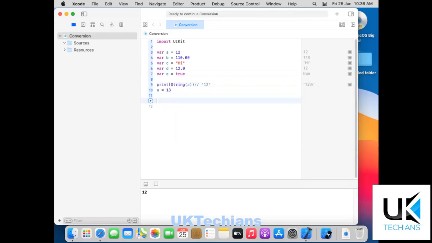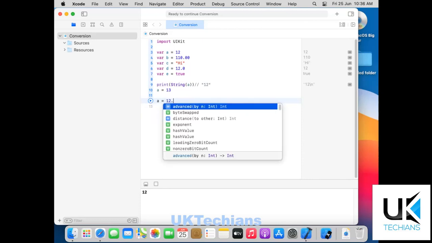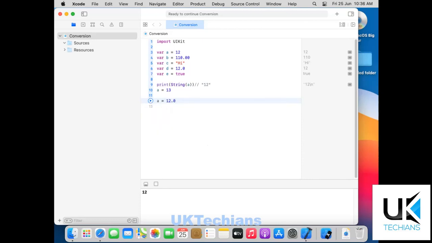So let's see another example of double. We have a variable a equals 12, and we have to show the value a equals 12.0. So what is its type now? The type is double, and it says it can't assign a value of type double to type integer. So now what we will do is add Int here and typecast this value.